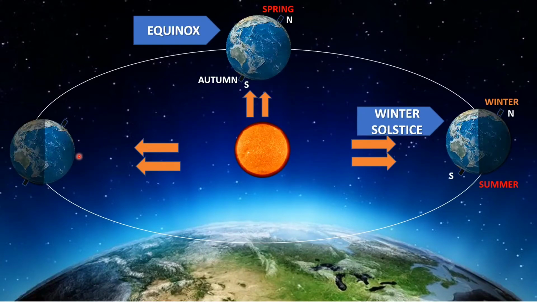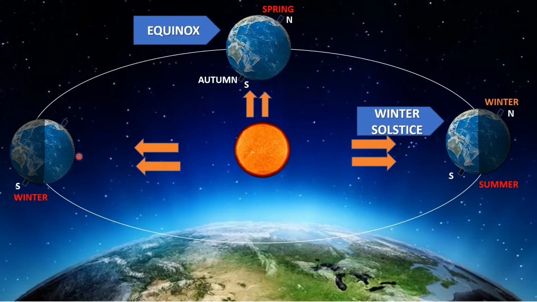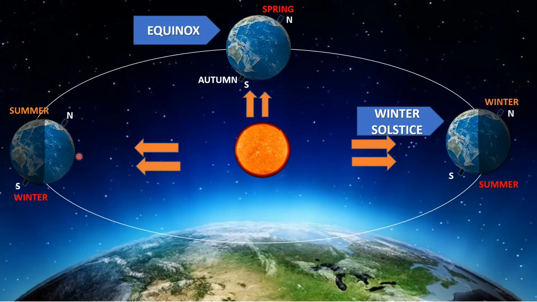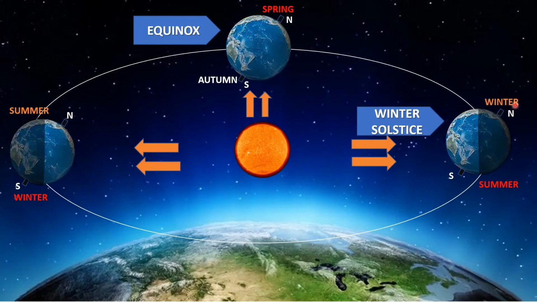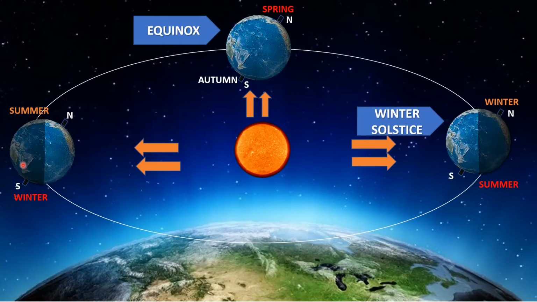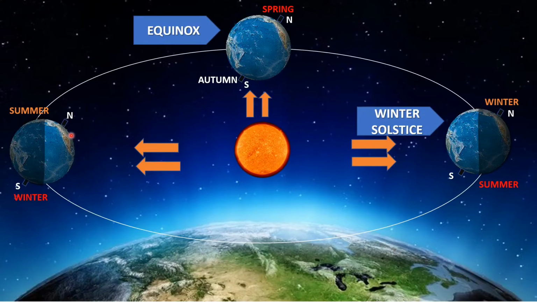Means what, the southern hemisphere is going to have winter season and the northern hemisphere is going to have summer season. Here it was opposite. The southern hemisphere was having summer and the northern hemisphere was having winter, but here the southern will have winter and the northern will have summer. Why? Because the sun rays are directly falling on the north pole, right?